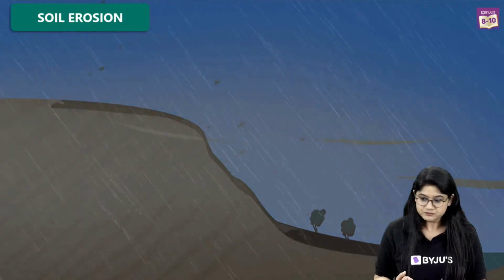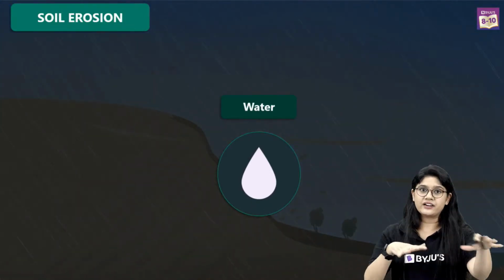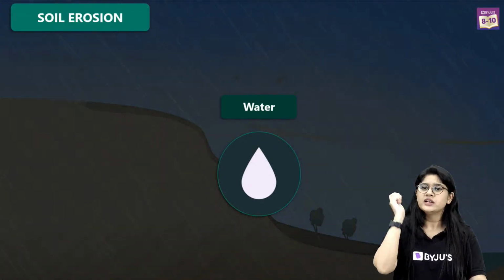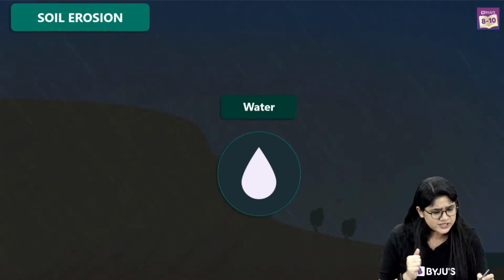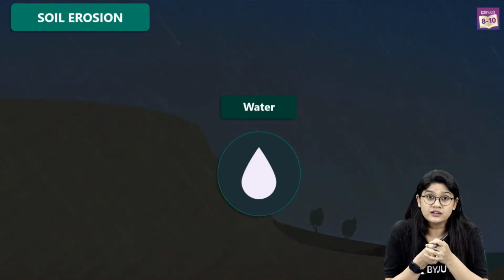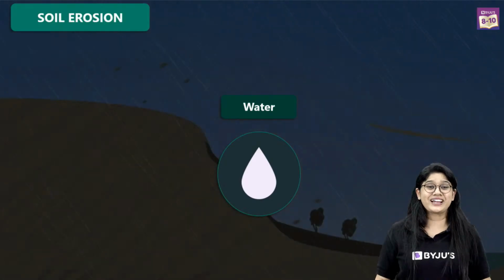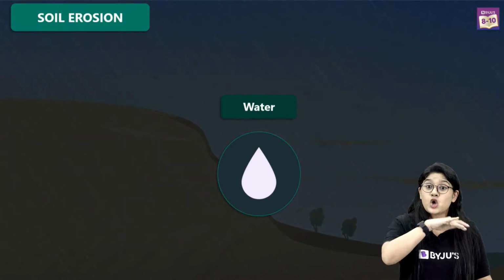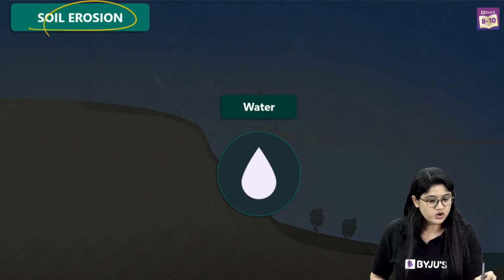First, of course, we have the water. Now, just imagine there is a clean land, right, with less number of trees. We have chopped the trees, right? There are no trees in a particular area, and suddenly there is a rain. And of course, that top layer of the soil is still there. But as there are no trees, right, we know that trees have roots, and roots will be holding the soil together. If there are no trees, what will happen? Aha! With the water, the top layer of the soil will move away and it will be waste, right? So we'll see the soil erosion there.